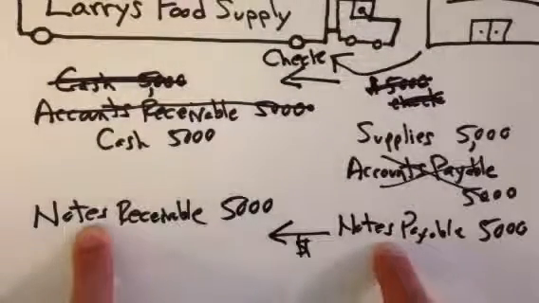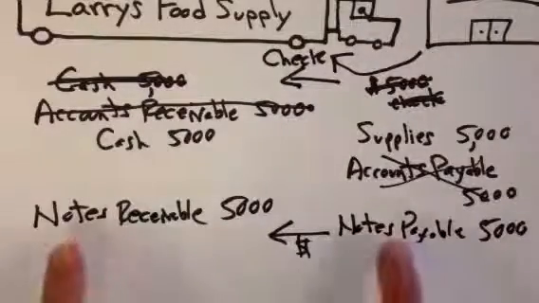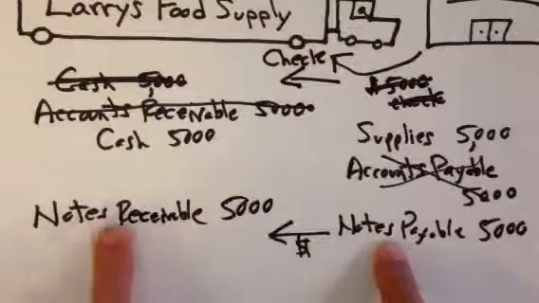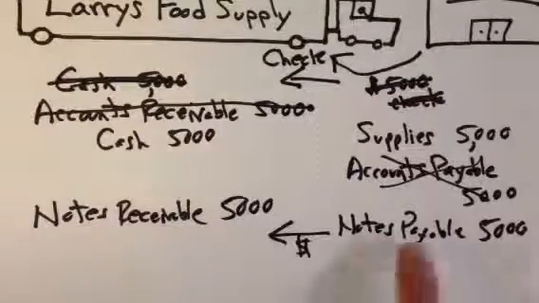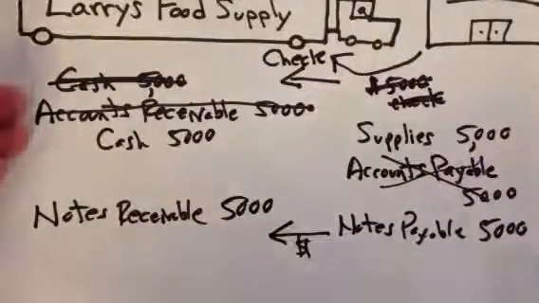Maybe I'm not willing to extend a note to Joe. He may go to the local bank and say, I need $5,000 to pay Larry for this delivery of goods, and Joe may instead sign a note with the bank. In that case, the bank will have a note receivable with Joe, and he'll have a note payable with the bank. So I hope that helps everyone understand the difference between accounts receivable and notes receivable.